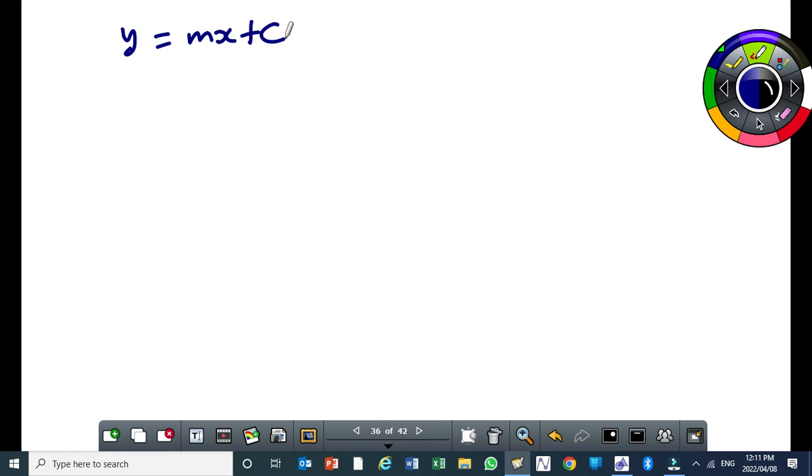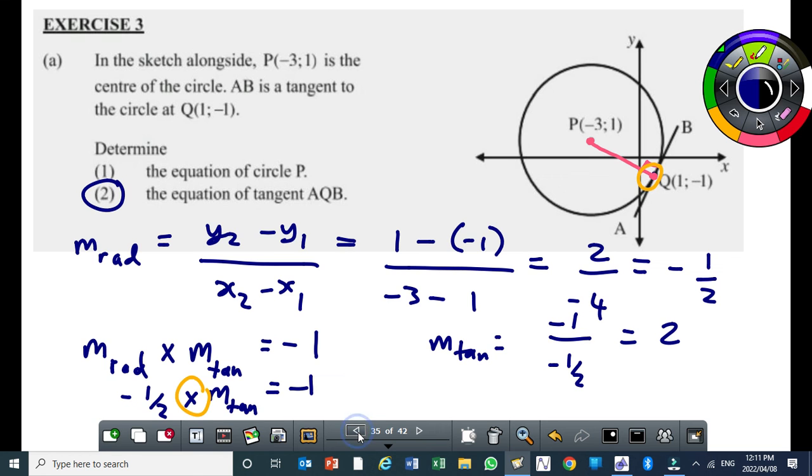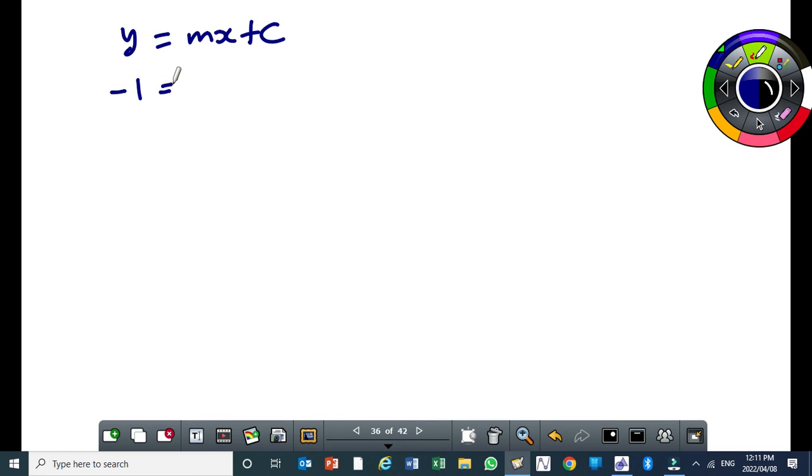Therefore, its general equation is y equals mx plus c. Where there is y, we put minus 1. Where there is m, we put 2. Where there is x, we put 1. We want to calculate the y-intercept.